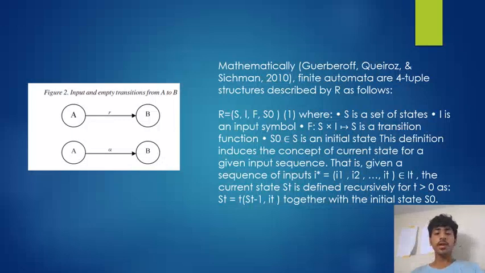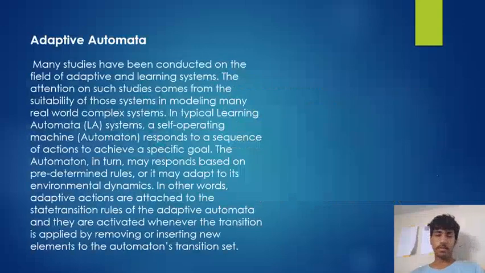That is, given a sequence of inputs I star equal to I1, I2, up to IT, that belongs to I, the current state ST is defined recursively for t bigger than 0 as ST equal to F of ST minus 1, comma IT, together with the initial state S0.